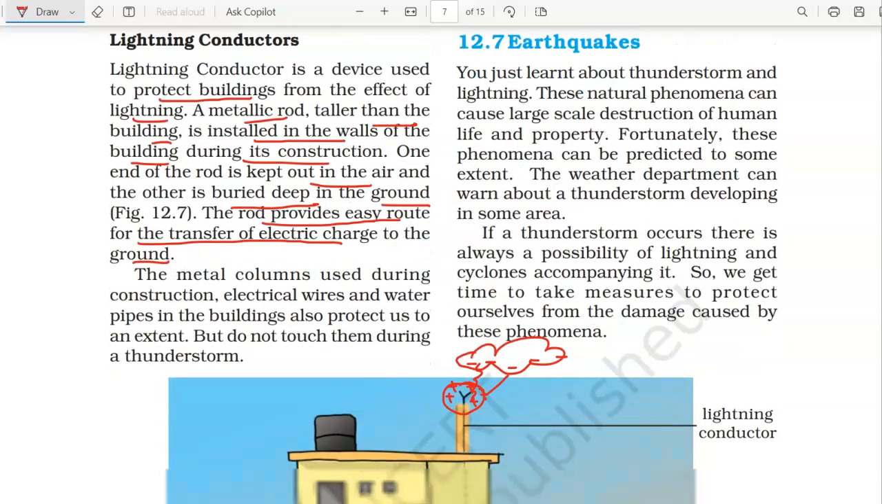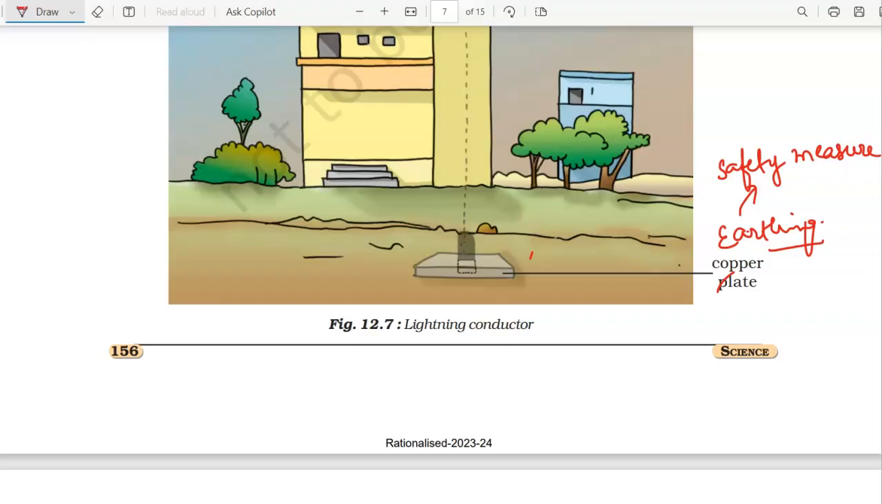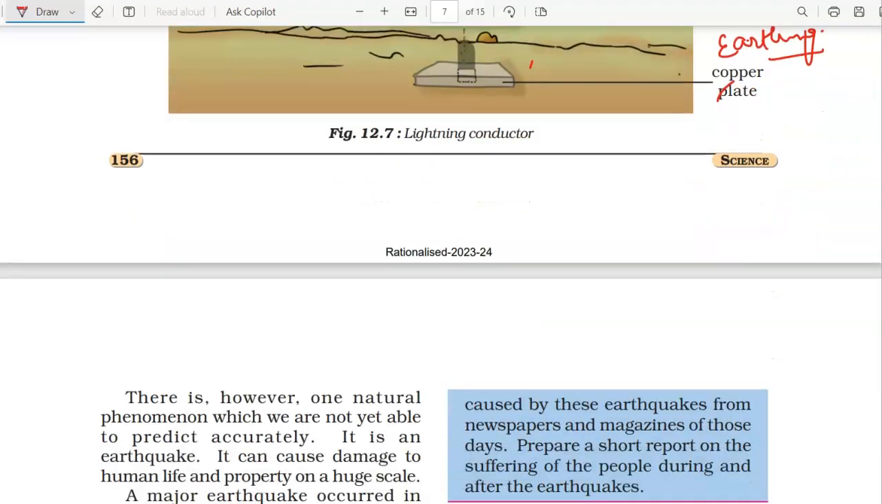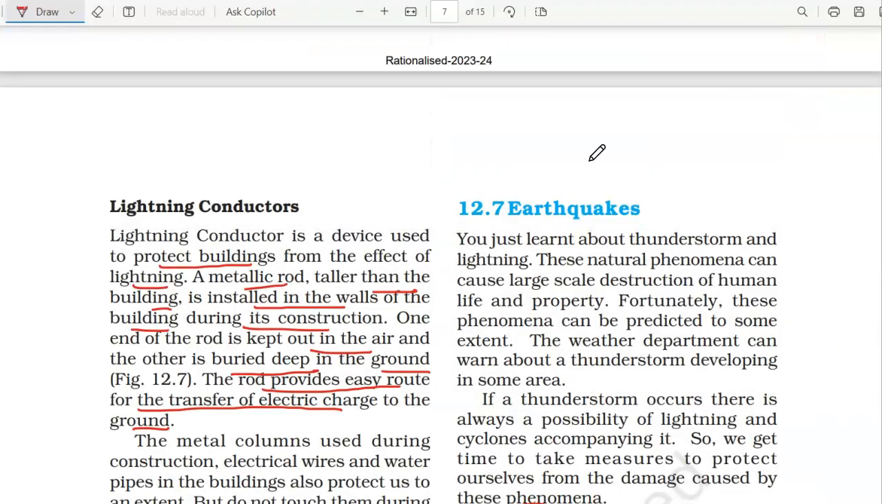Is it clear to all of you? Lightning conductor is a very, very important topic for your syllabus, so you should know what a lightning conductor is. Clear? Now we will come to the next destructive phenomenon of this chapter, that is earthquakes.